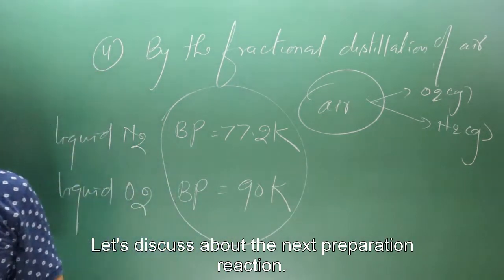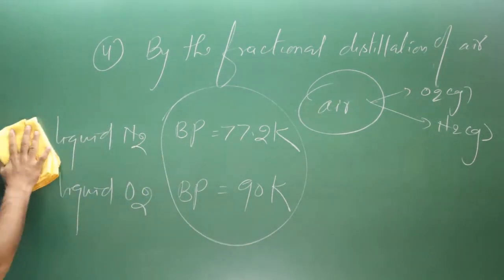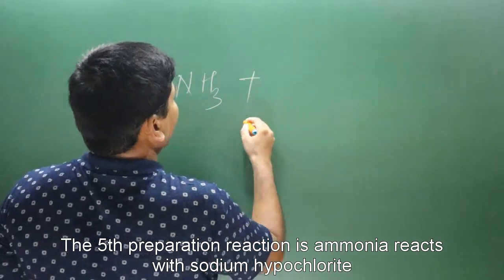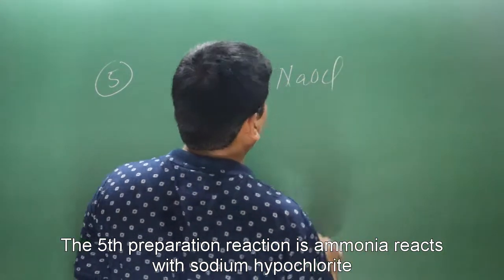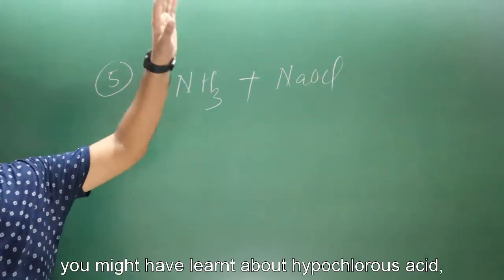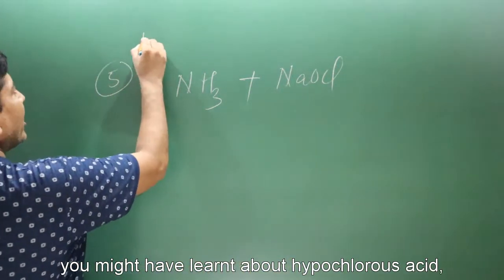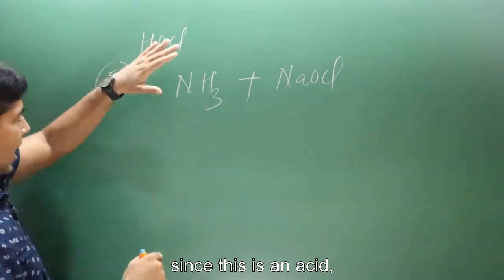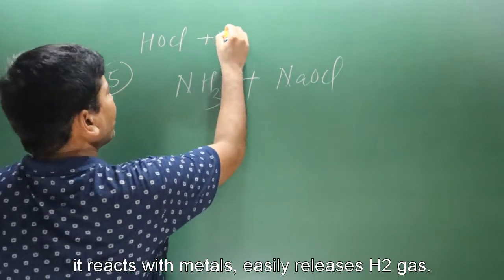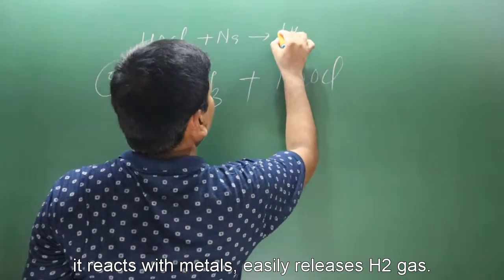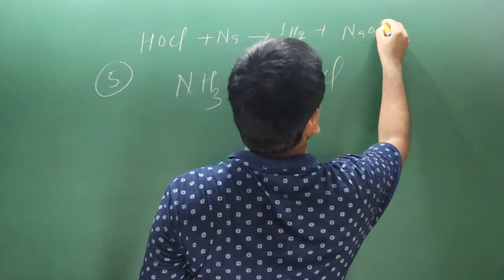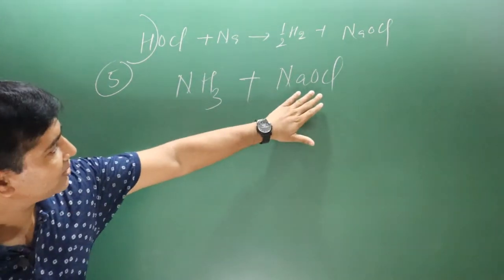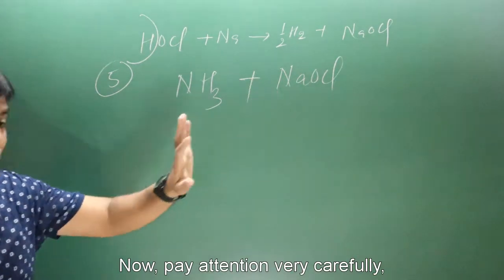Next we discuss the preparation reaction. The fifth preparation reaction is ammonia reacting with sodium hypochlorite, NaOCl. How do we get this substance? You might have learned about hypochlorous acid, HOCl. Hypochlorous acid means this hydrogen is acidic in nature, and since this is an acid, it reacts with metal and easily releases what? Hydrogen gas, and we get NaOCl. This hydrogen is removed easily. Now ammonia reacts with sodium hypochlorite. Now pay attention very carefully.